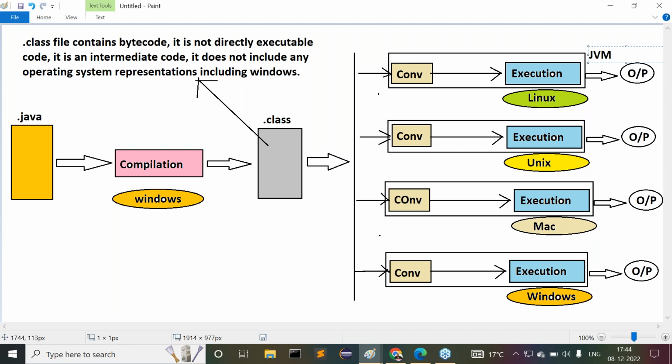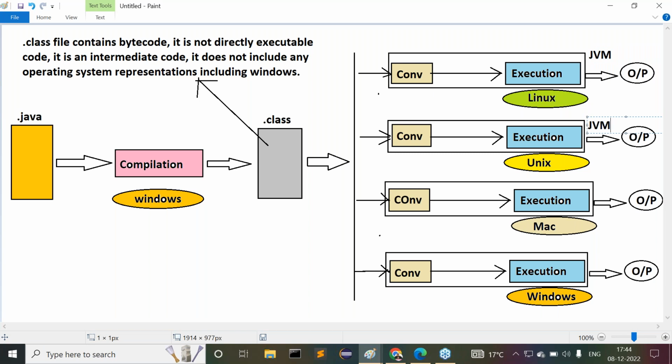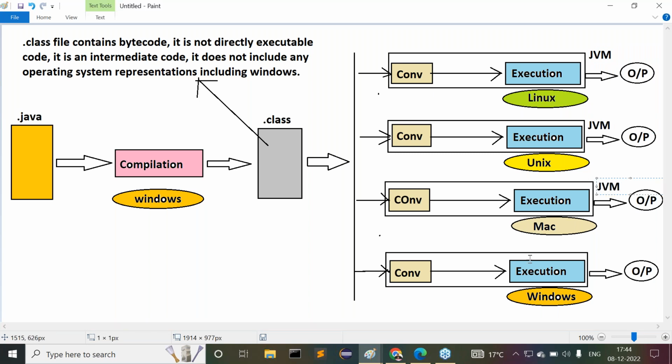Conclusion. The single machine is called what there? Now tell me, JVM. Here also, what is there? JVM. The single machine which is taking the responsibility of converting our neutral bytecode into the local operating system representation and executing that code here. The total responsibility would be taken care of by one machine.